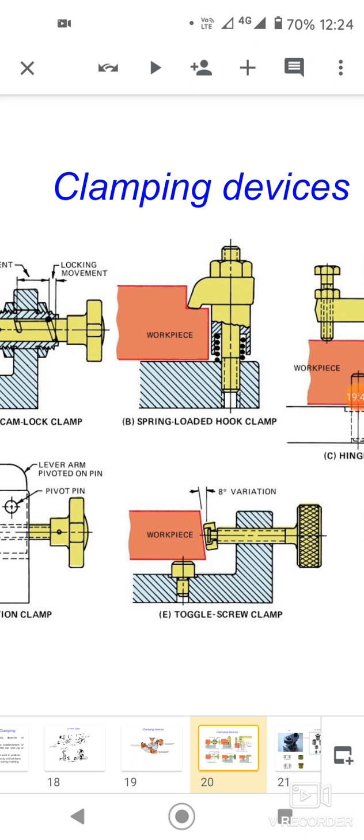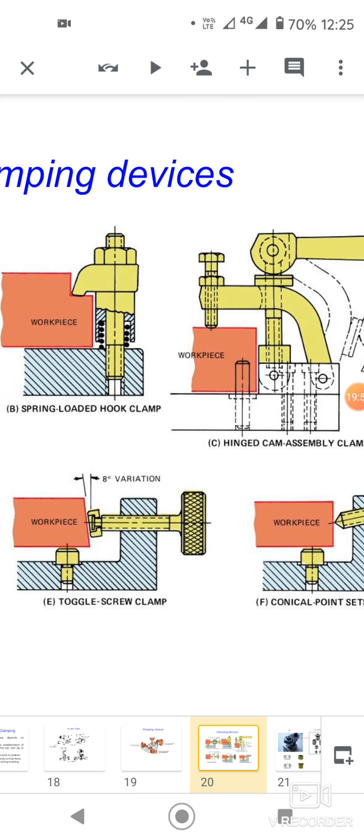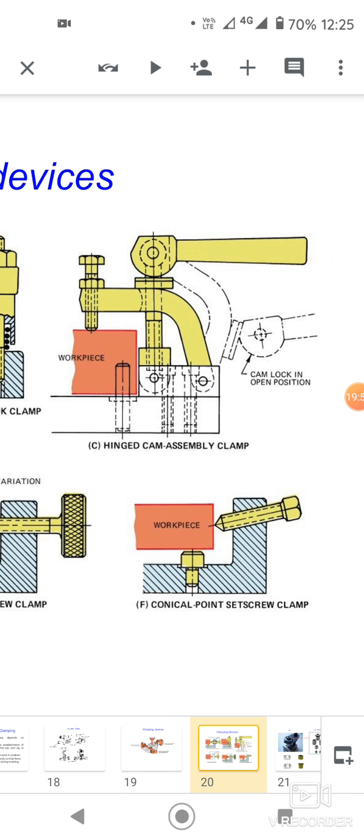Spring loaded hook clamp is supporting to the workpiece, and this spring is adjustable to the required sizes of the workpieces. Hinged cam assembly clamp.